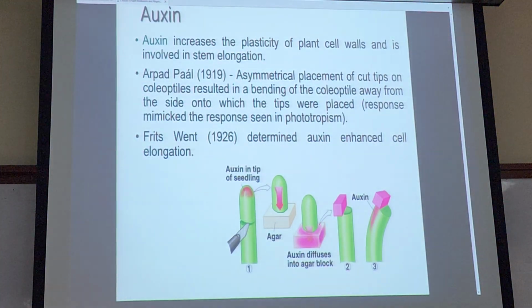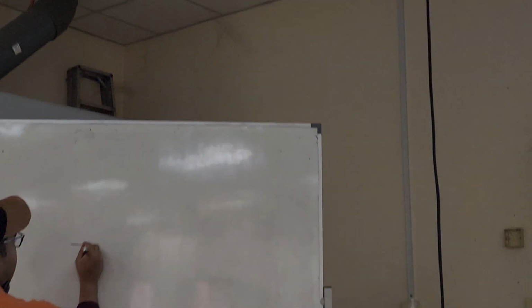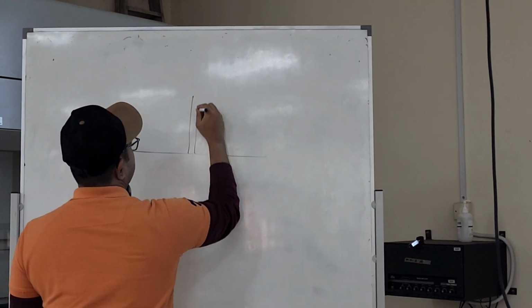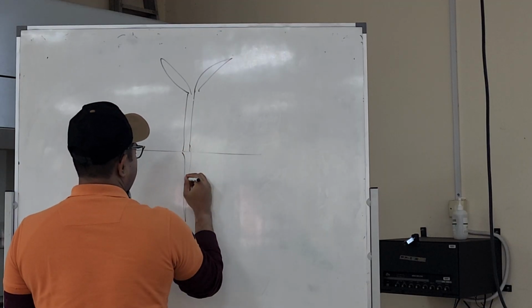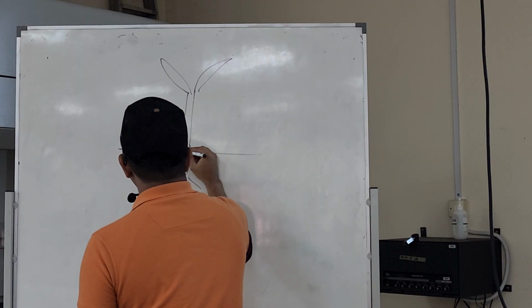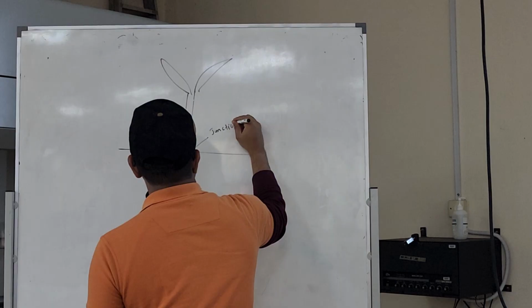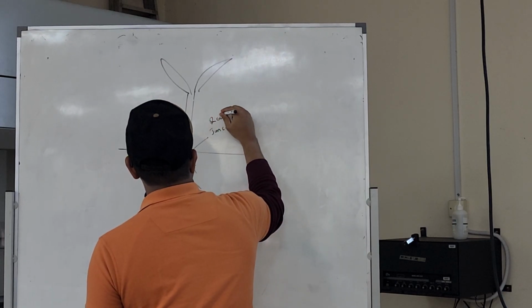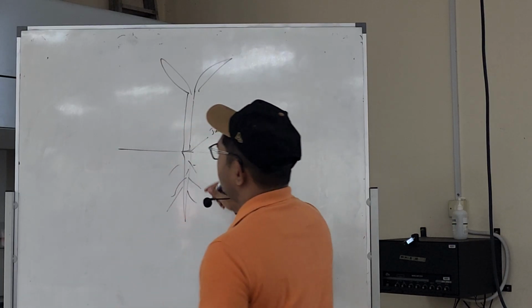You see, in a plant, there's a direction of movement according to the plane of the body. So if this is ground, this is your plant, there's a leaf there, and you've got your root. This is the junction here, we call it the root-shoot junction.